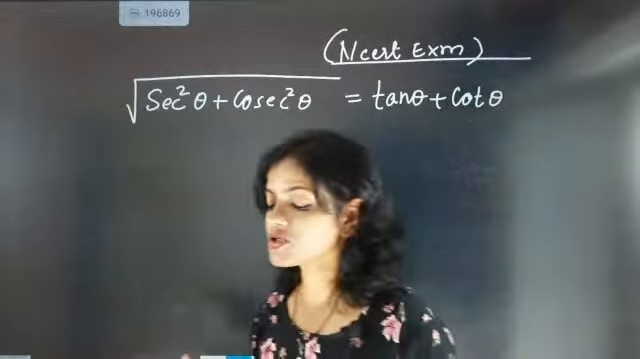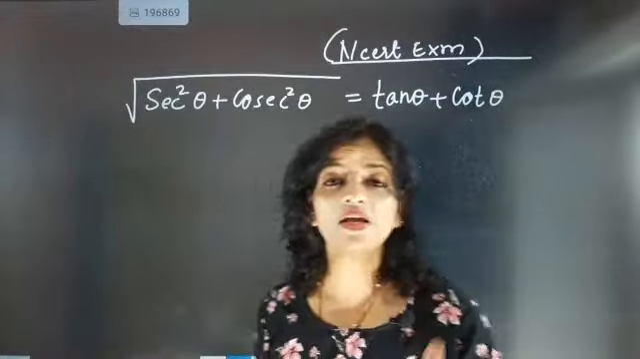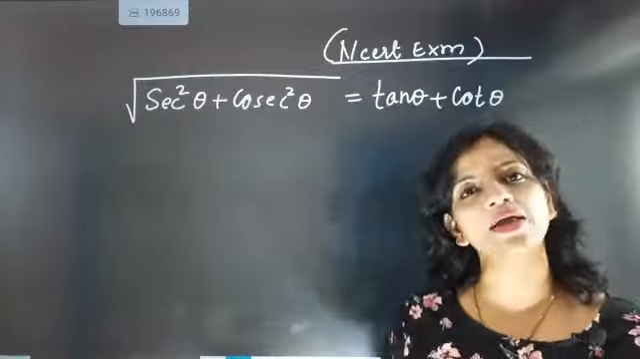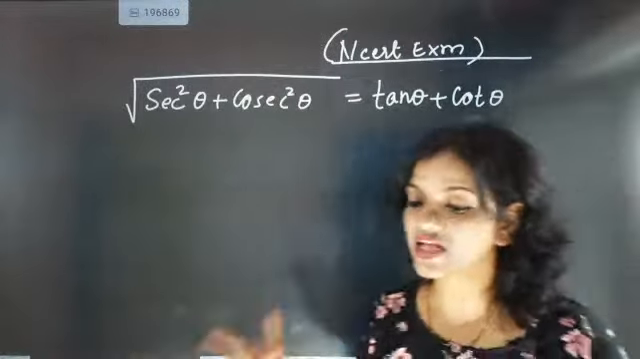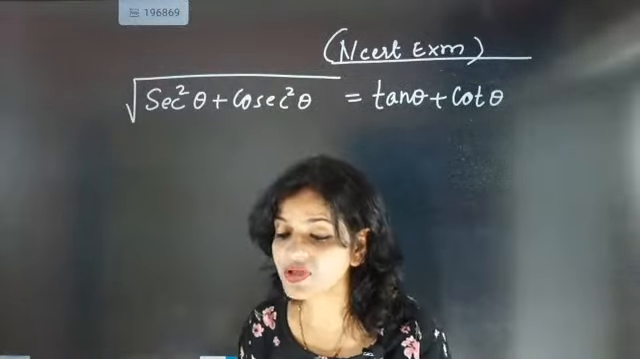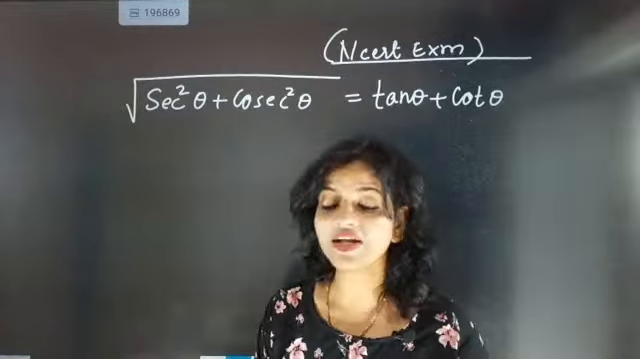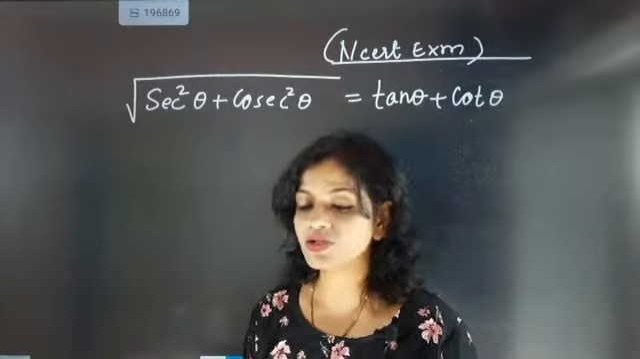Secant square theta plus cosecant square theta, and suddenly they are telling you to prove it equal to the RHS, and the RHS part is coming as tan theta plus cot theta. That means what else can you do, and that is also not in root.